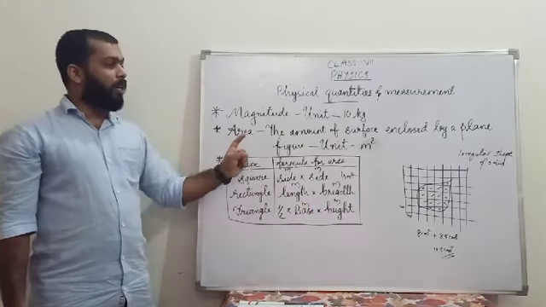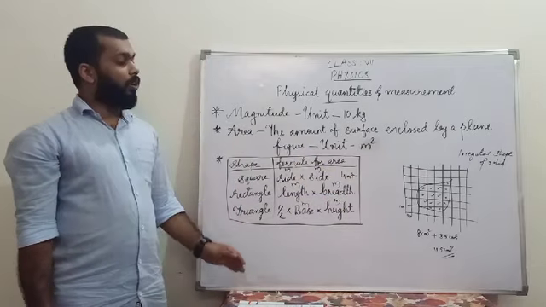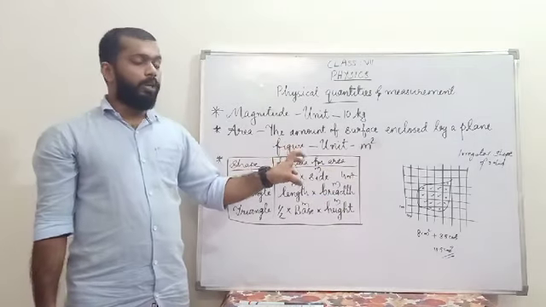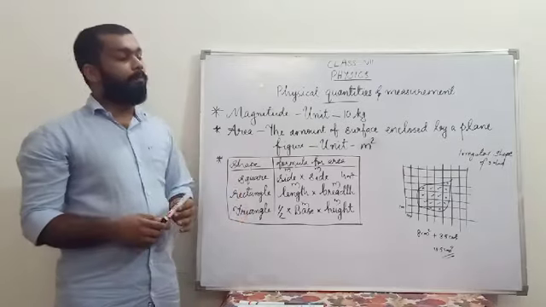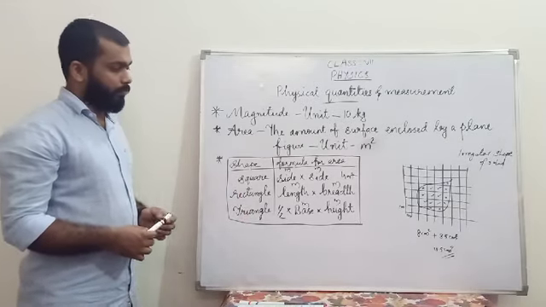And if it is an irregular shape of solid, we will use graph paper, and there we are going to find the area of that irregular shape by counting the number of full squares and half squares.